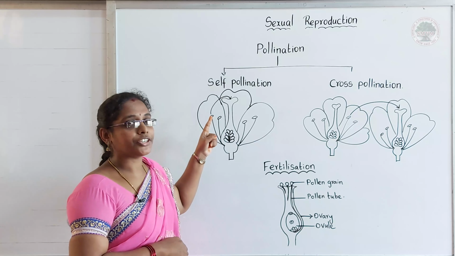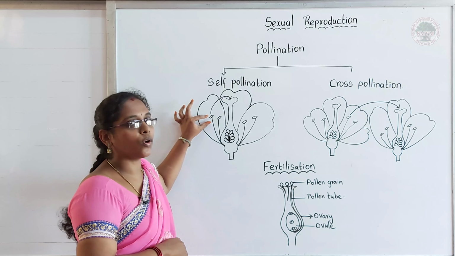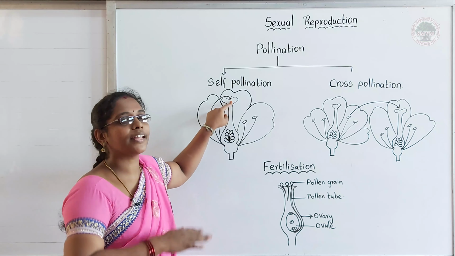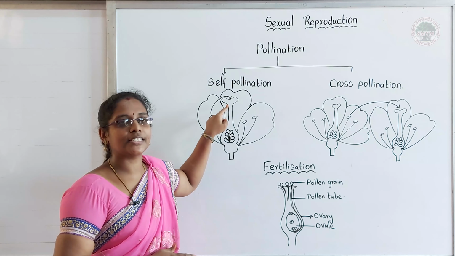In self-pollination, the pollen grain of a flower is transferred to the stigma of the same flower. This is called self-pollination. Now, in the case of cross-pollination, the pollen grain of a flower is transferred to the stigma of another flower. It is called cross-pollination.